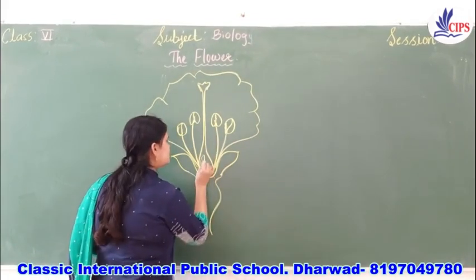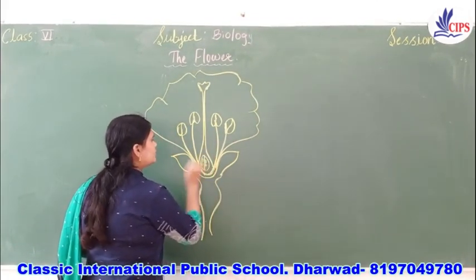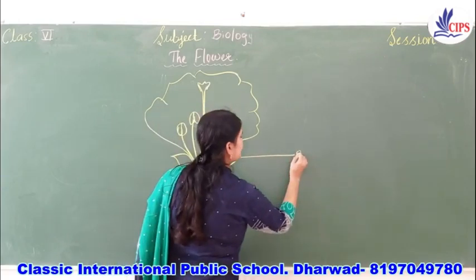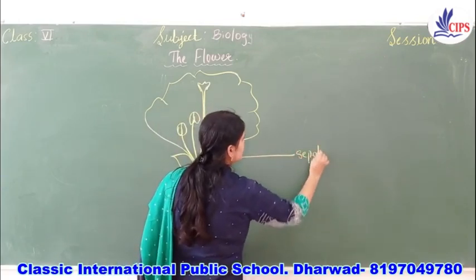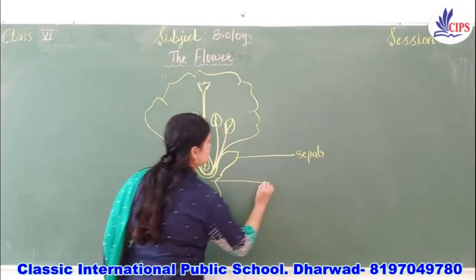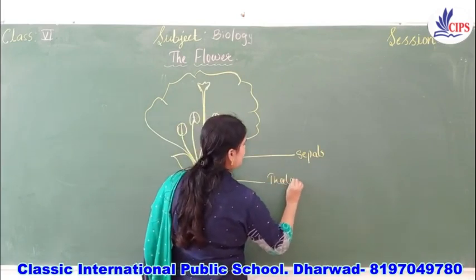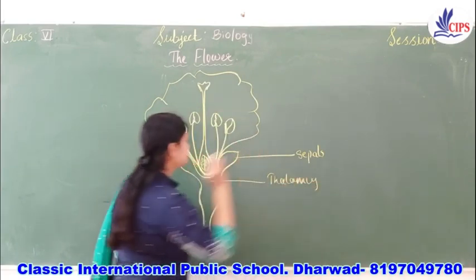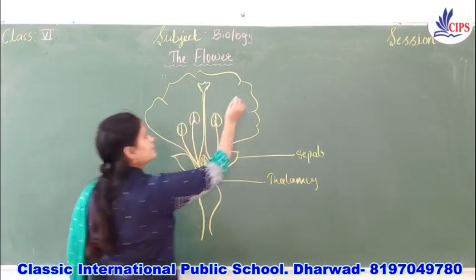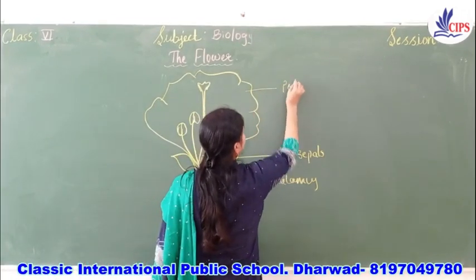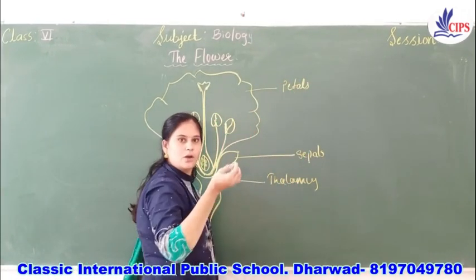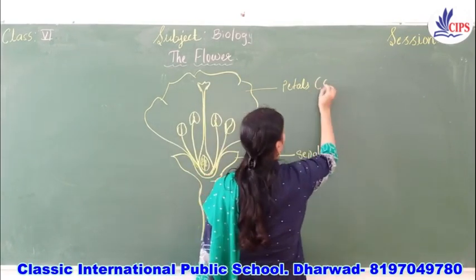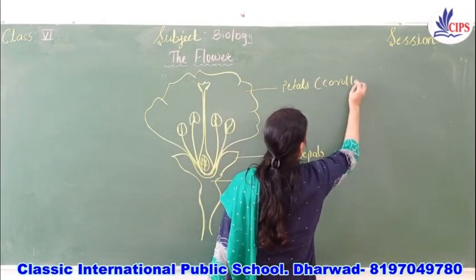Now, tell me children, you are only going to tell me which is this part. Yes, this is called as sepals, right? And this part is thalamus, okay, right? And this one, these are what? Petals. So together, what is the collective word for this one? It is corolla, right?